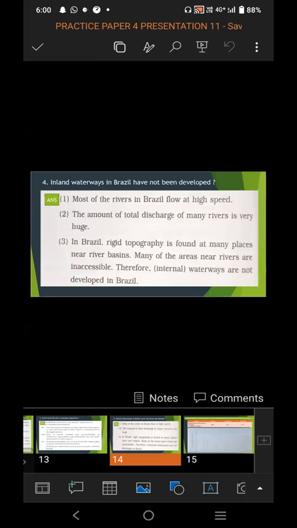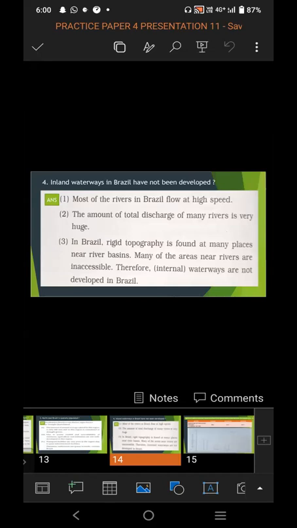And the fourth give reason: inland waterways in Brazil have not been developed. Most of the rivers in Brazil flow at high speed. The amount of total discharge of many rivers is very huge. In Brazil, rigid topography is found at many places near river basins. Many of the areas near rivers are inaccessible. Therefore, inland waterways are not developed in Brazil.